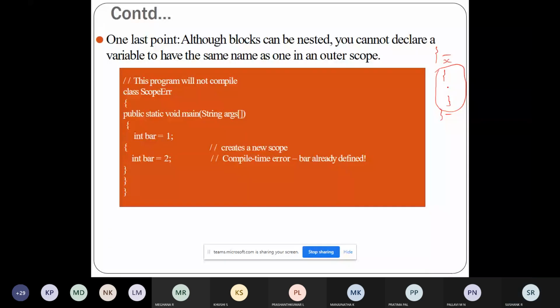The same way, here they are using bar, and here also bar. This is not allowed, and if you do this you will get a compile time error. So this is regarding the lifetime or scope of the variable.